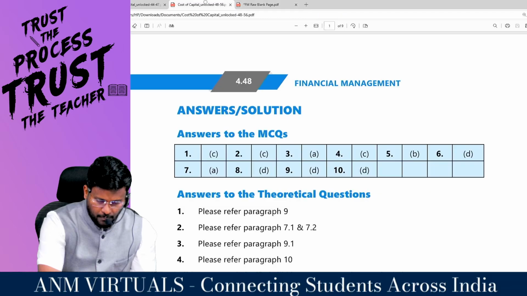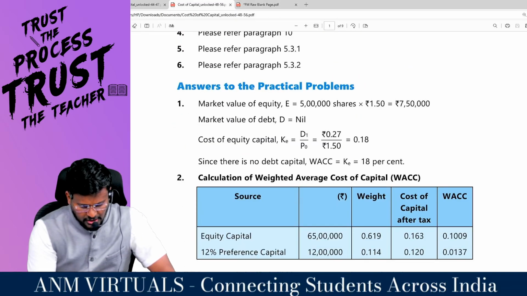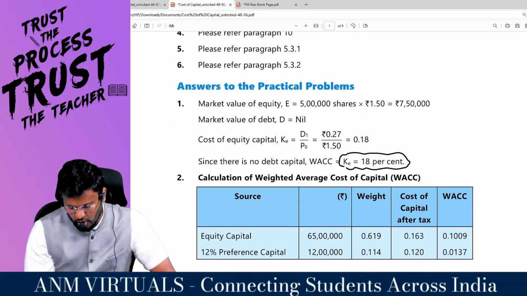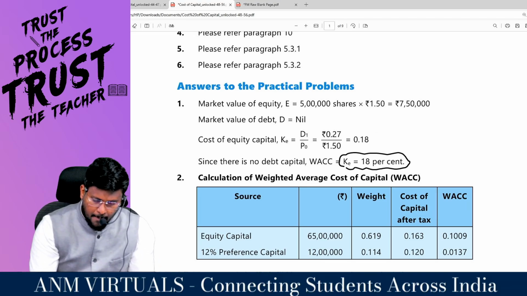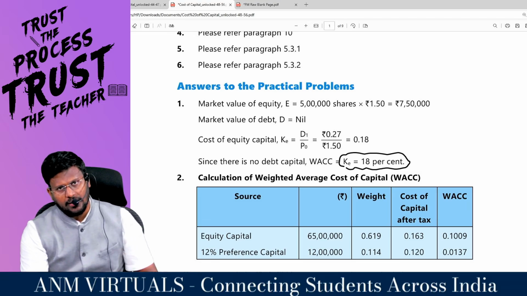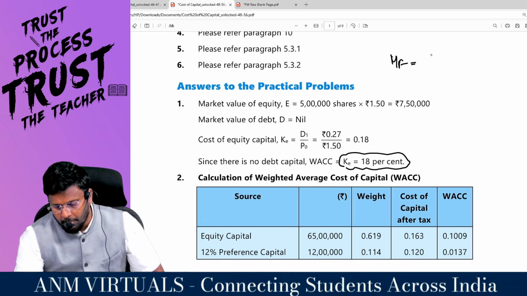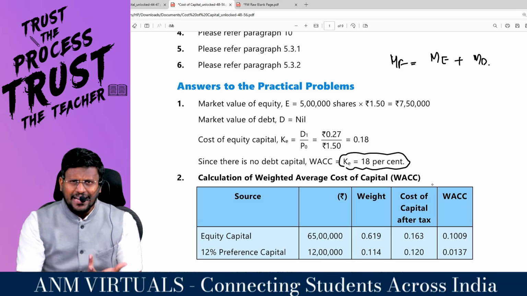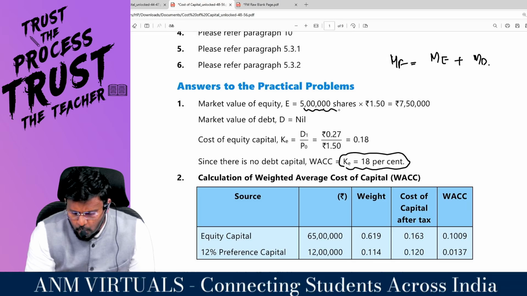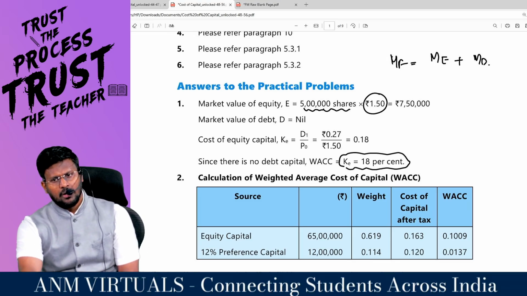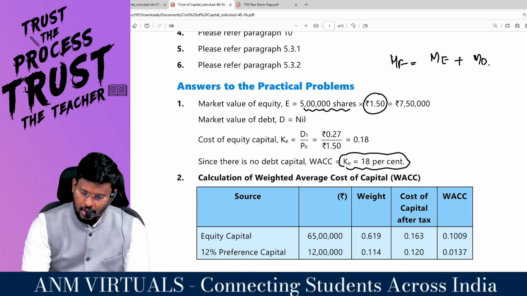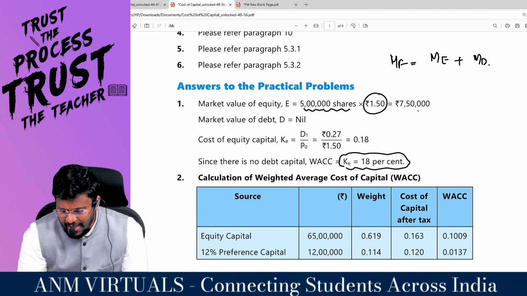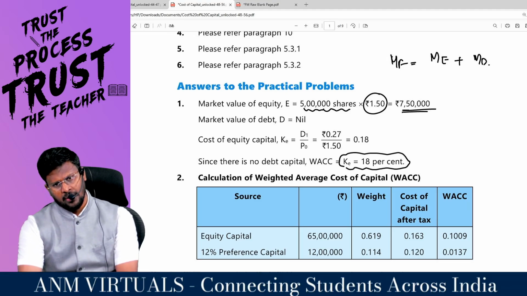That is equal to KO. That's what is given as the answer for the first question: KE is equal to 18 percentage. Look at the way of presentation, what all they have mentioned. Market value of equity, we all know that: market value of a firm is equal to market value of equity plus market value of debt. Market value of equity is nothing but number of equity shares into market price per share. What is the per share value of an equity share? 1.5. How many shares do they have? 5 lakh. So 5 lakh into 1.5 comes to 7,50,000.